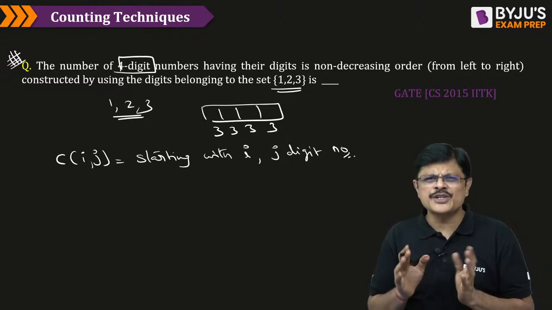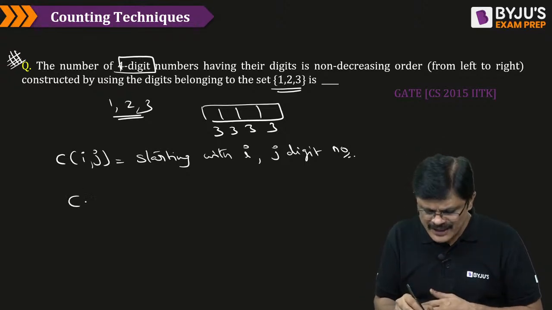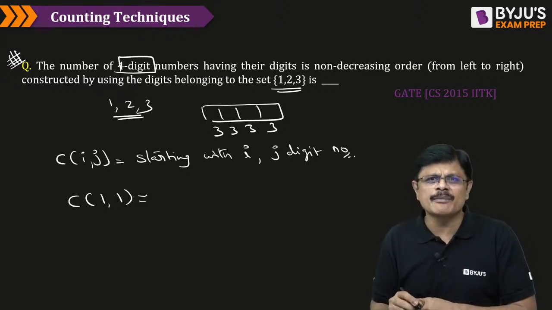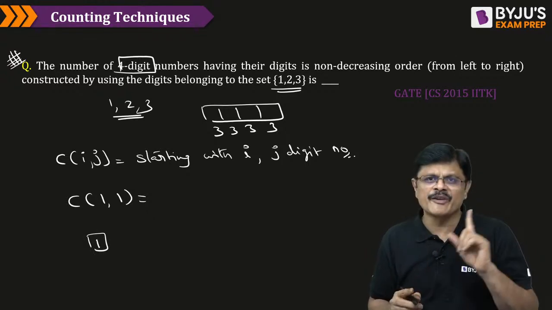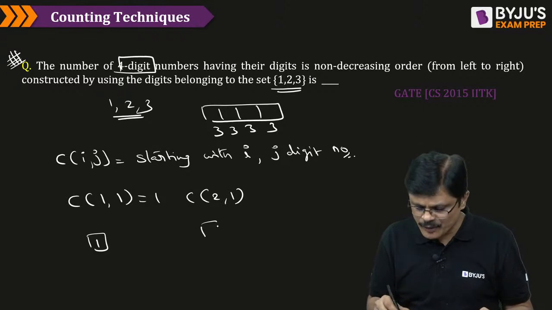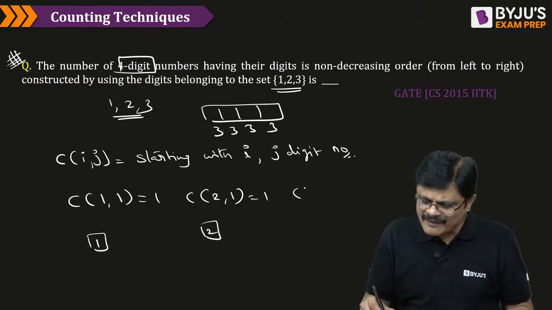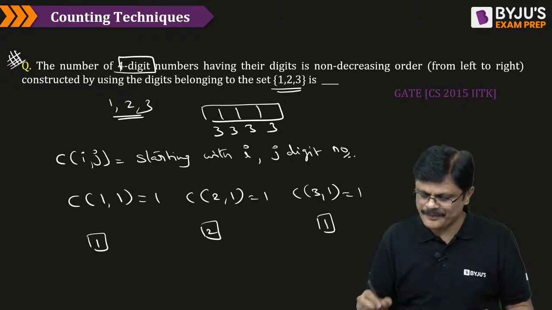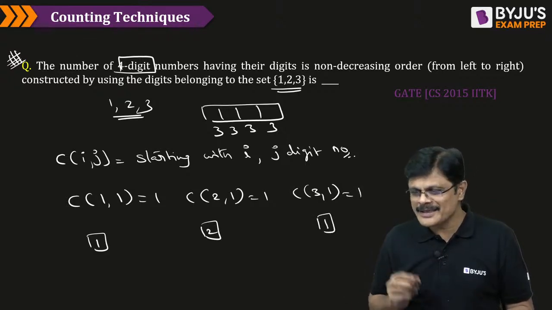Starting with I just use this notation, my dear friends. So here, starting with one digit number. How many are there, sir? See, starting with only one one digit number, there is only one. Starting with two, one digit number, how many will be there? Only one. Starting with three, one digit number, how many? Only one will be there. Correct or not? Yes or no?